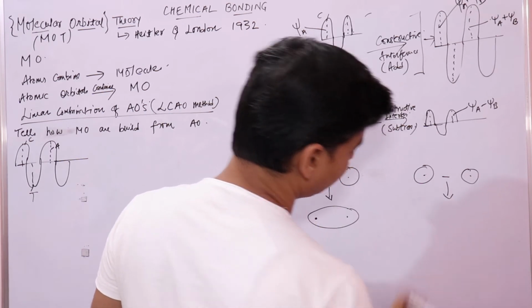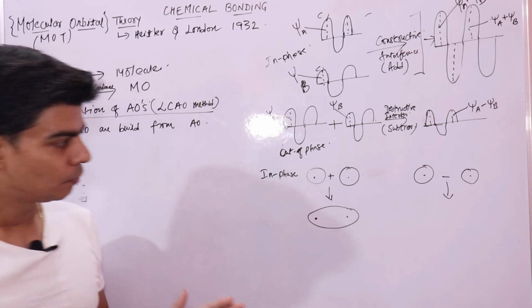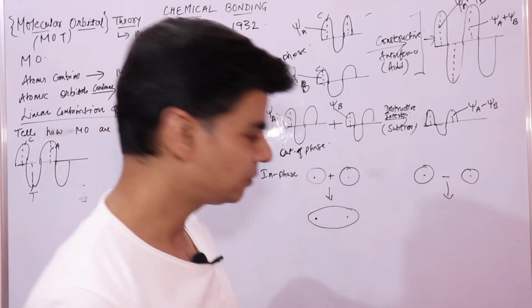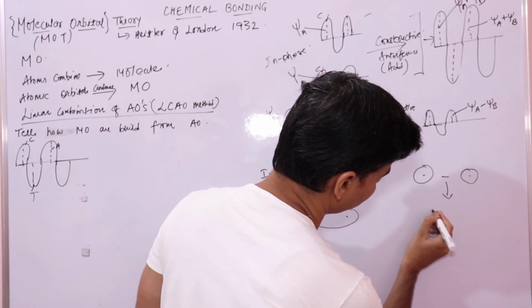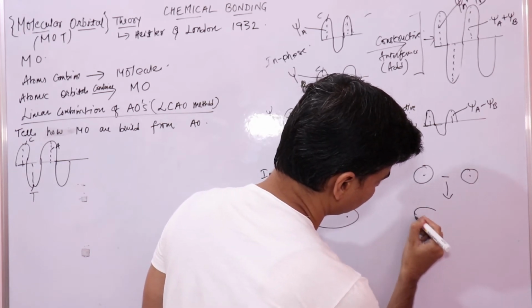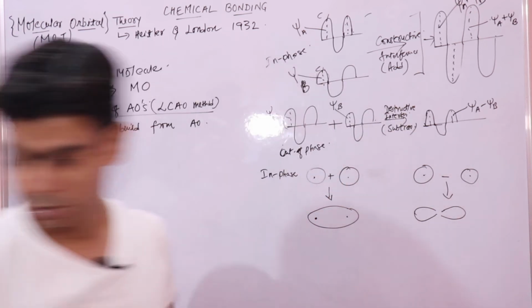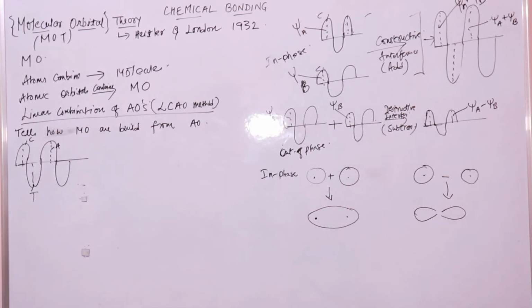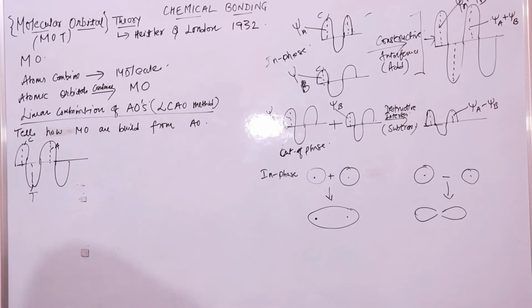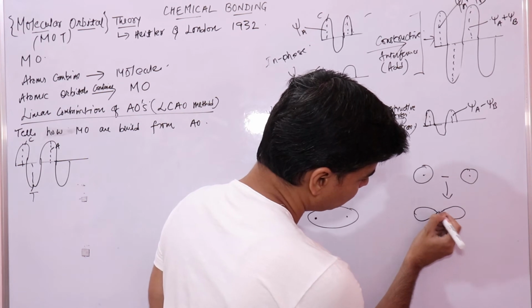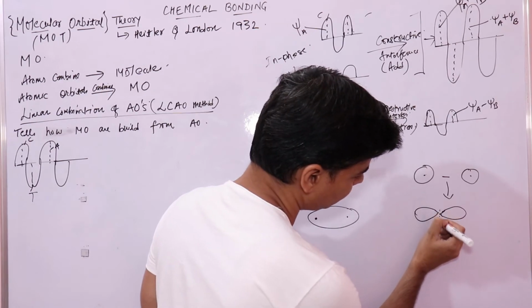when these two orbitals subtract, this is a subtractive effect, what you get is a smaller orbital, or an orbital that has a node.